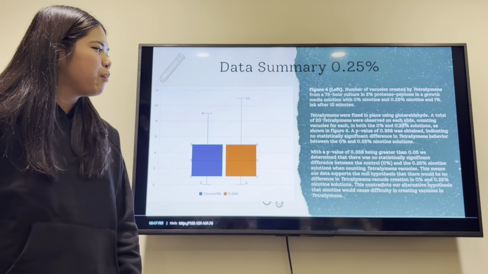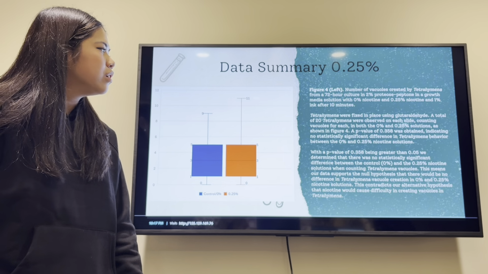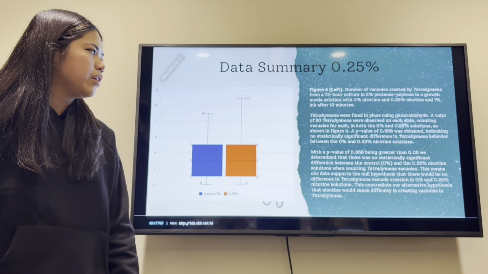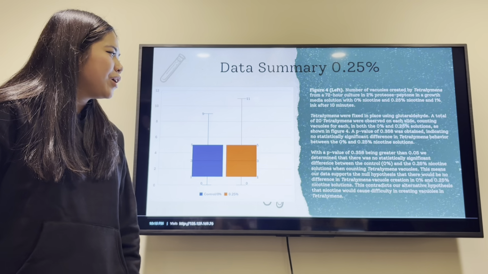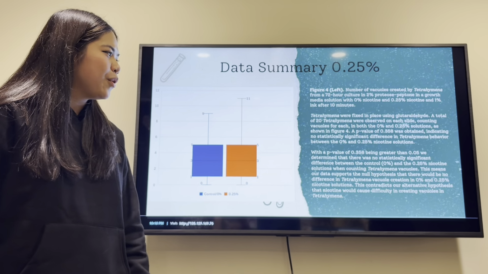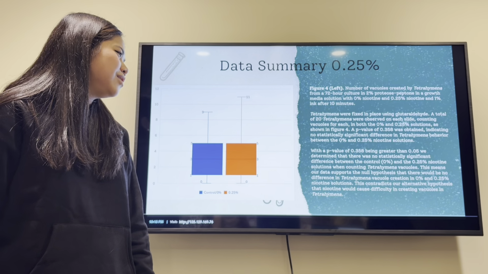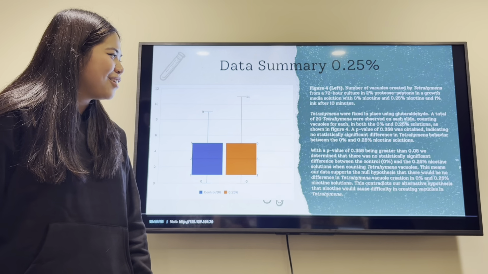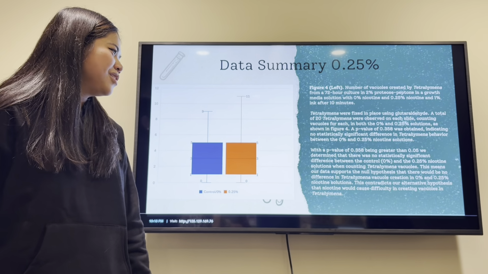A p-value of 0.358 was obtained, indicating no statistically significant difference in Tetrahymena behavior between 0% and 0.25% nicotine solutions. With a p-value of 0.358 being greater than 0.05, we determined that there was no statistically significant difference between the control 0 and the 0.25 nicotine solution when counting Tetrahymena vacuoles.